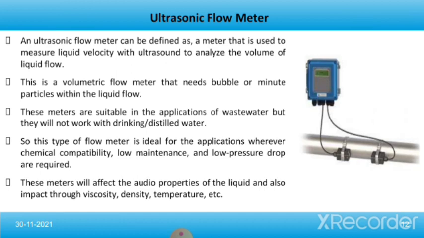These meters are suitable for wastewater applications, but they will not work with drinking or distilled water. This type of flow meter is ideal for applications where chemical compatibility, low maintenance and low pressure drop are required. These meters will affect the acoustic properties of the liquid and are also impacted by viscosity, density, temperature, etc.